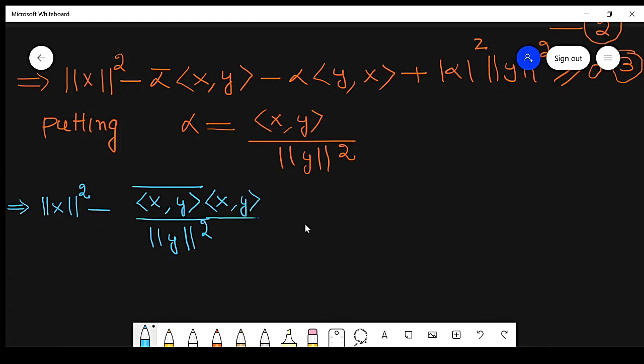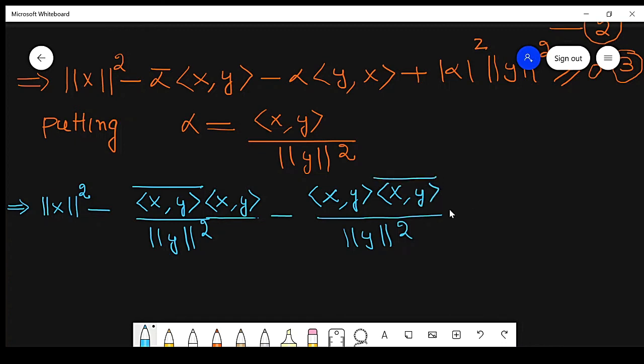So substitute the value of alpha. Again alpha is x comma y over norm of y whole square, and y comma x can be written as x comma y conjugate plus next term.